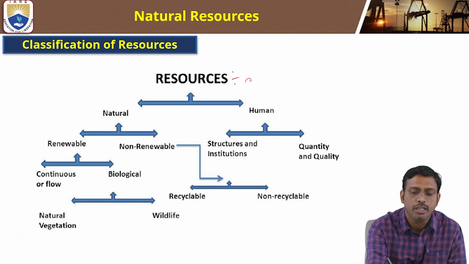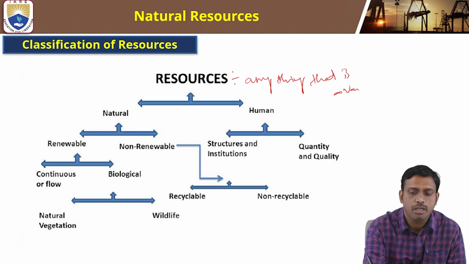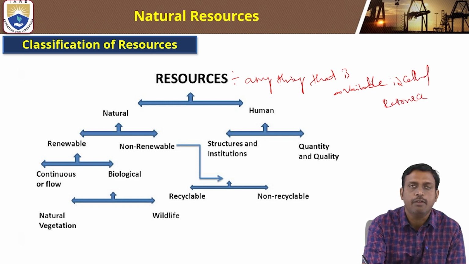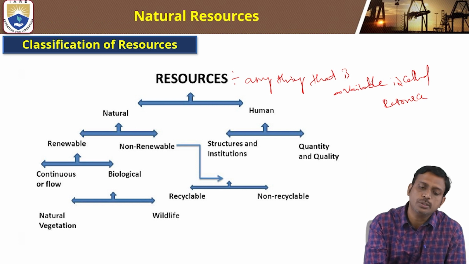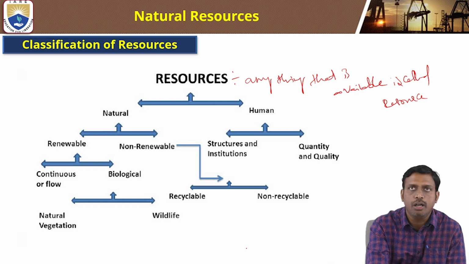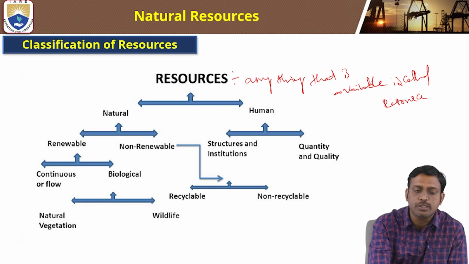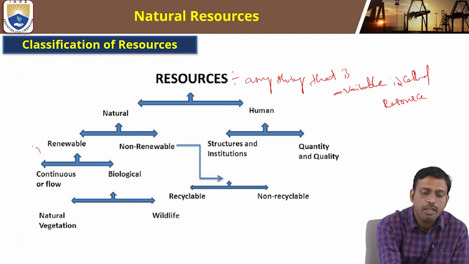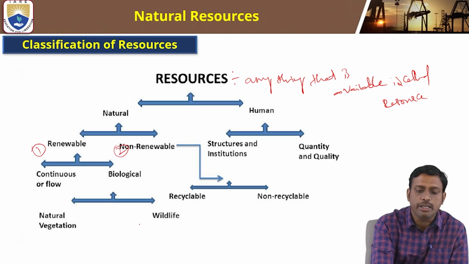Anything that is available is called a resource. Here the resources have been classified into natural and human resources. What are the natural resources? The natural resources have again been classified into renewable resources and non-renewable resources.